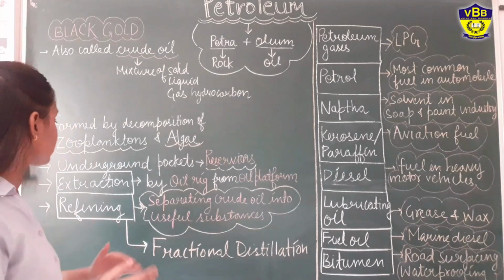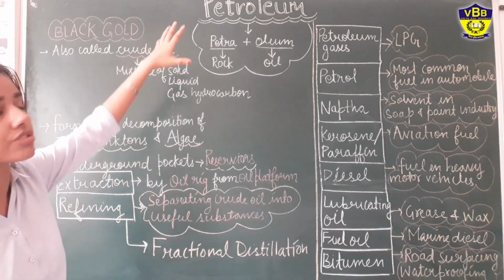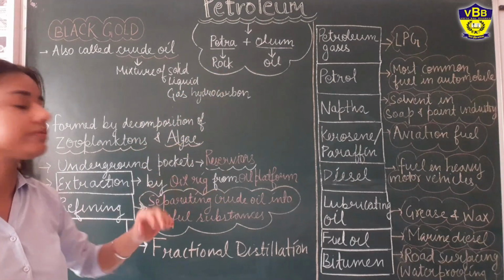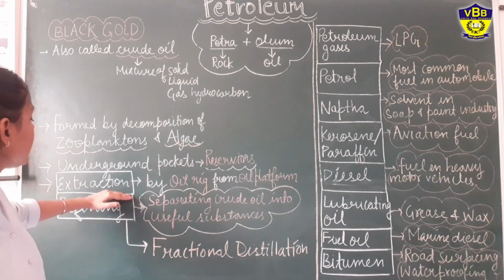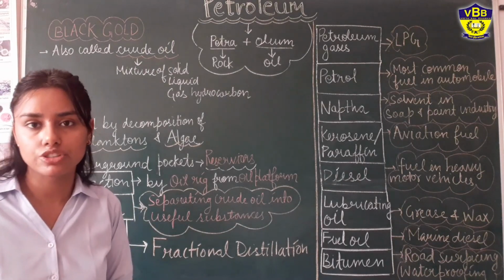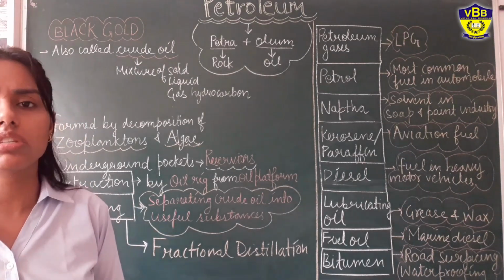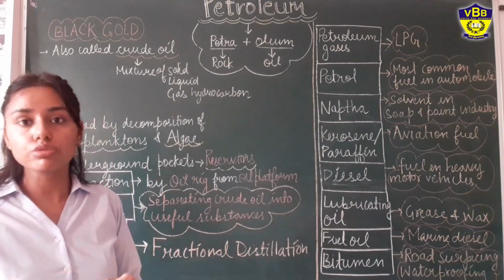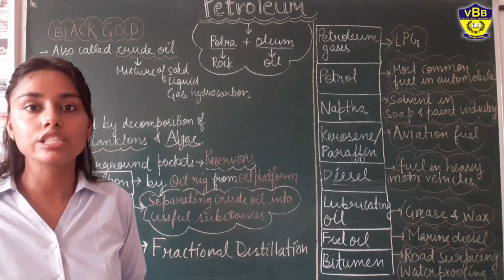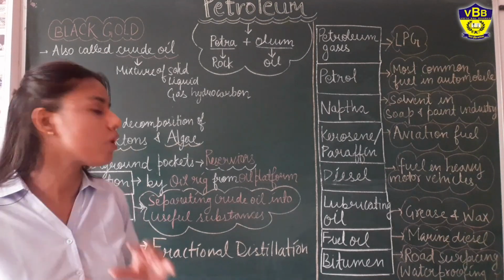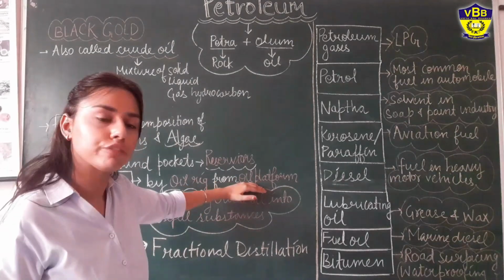Now, let's understand how we extract or how we get this formed petroleum. We get it by the process of extraction. For the extraction of petroleum, we use an instrument called an oil rig, and we use the oil rig in the areas where petroleum reservoirs are present, also called an oil platform.